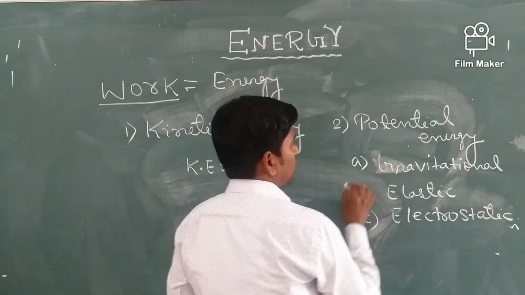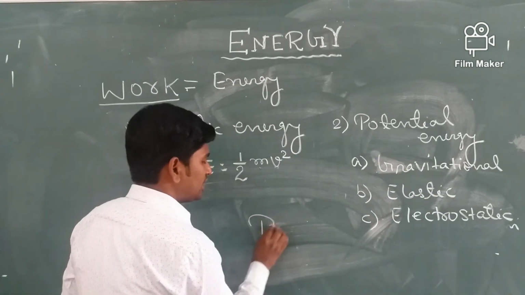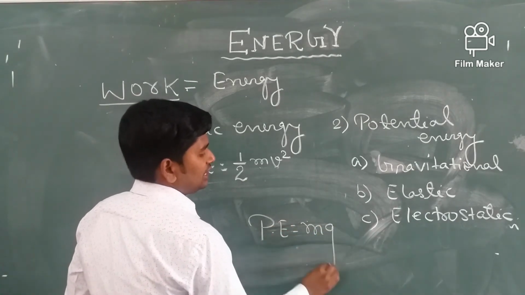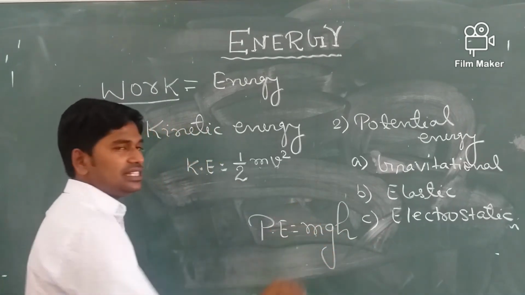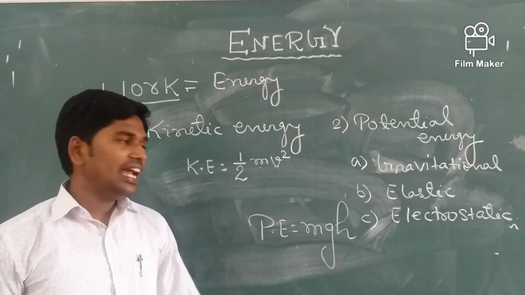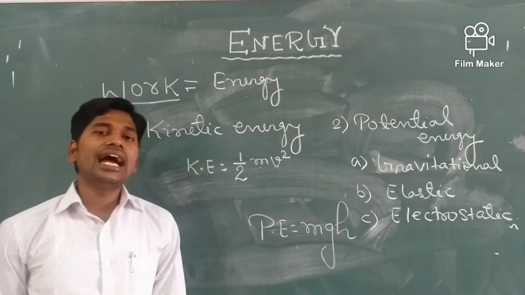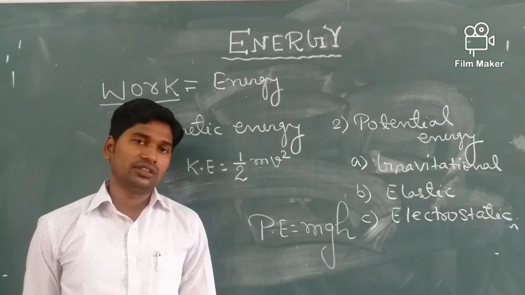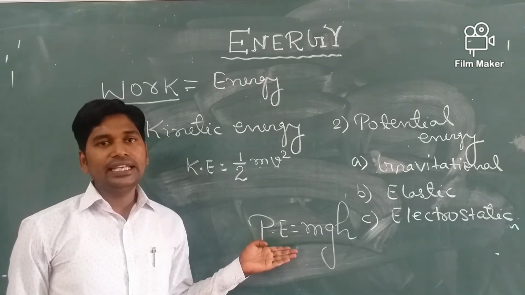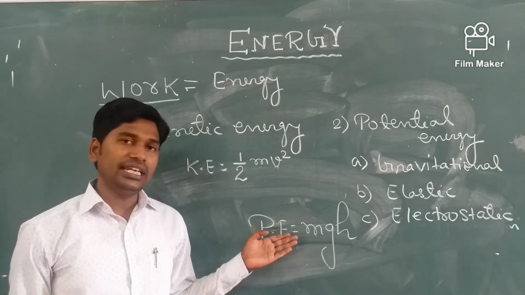Potential energy is equal to mgh, where m is the mass of the body, g is the acceleration due to gravity, and h is the height above the surface of earth. So this is the formula for finding the gravitational potential energy.